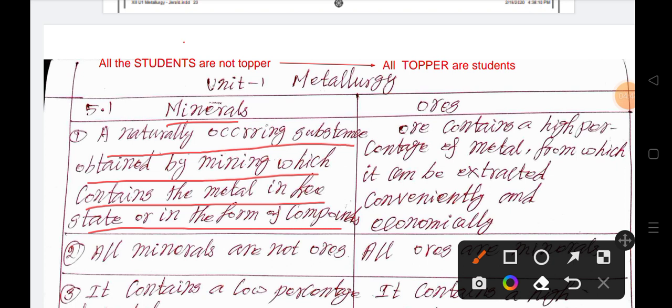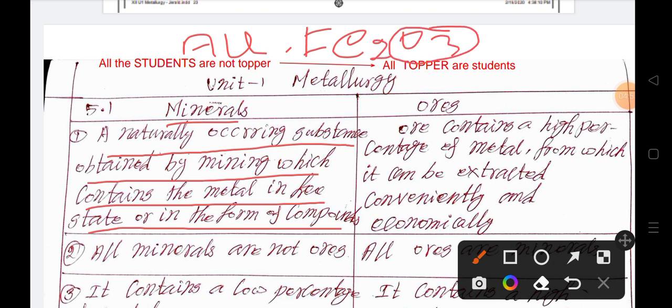Free state means, for example gold, is in free state without any oxide form. For iron, Fe2O3, that is in the form of oxide. This is the free state, this is the oxide compound form.